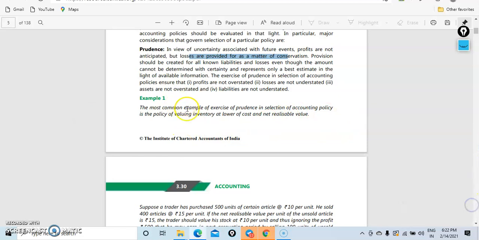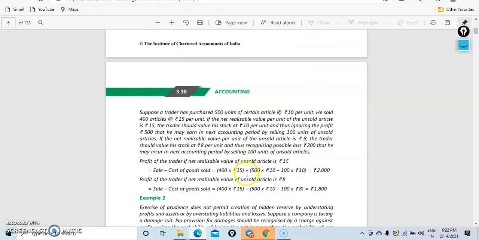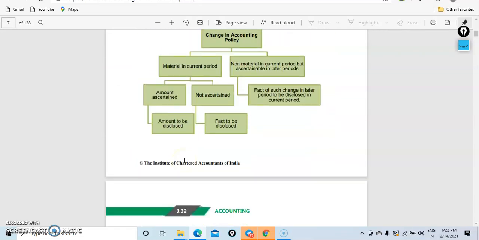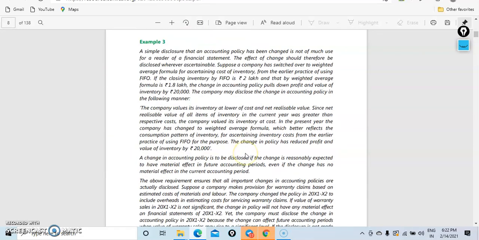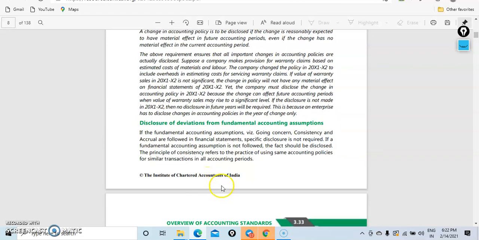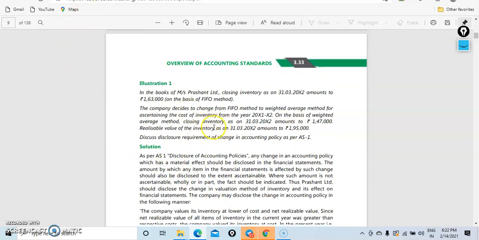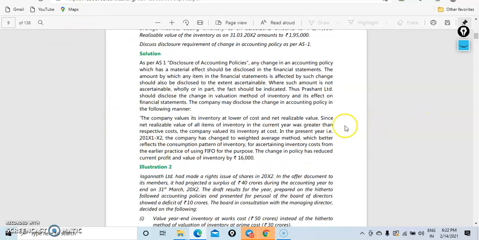This example we will cover from the next video. I think we understand this better now. The next examples, these questions and all, we will discuss in the next video. So thank you for watching. I hope you understood as well.